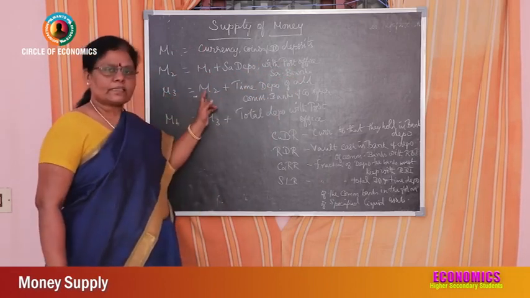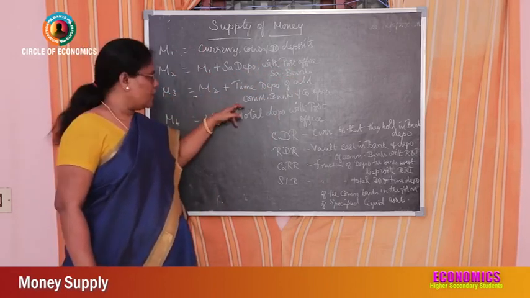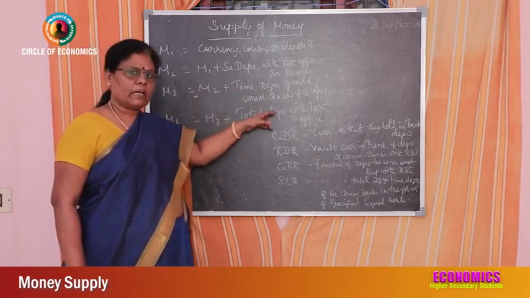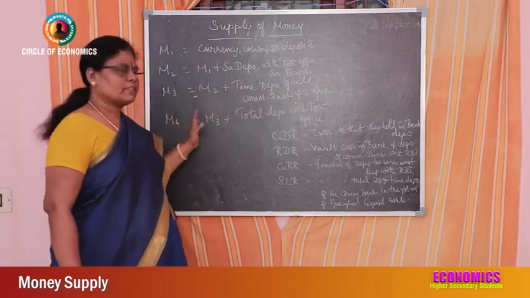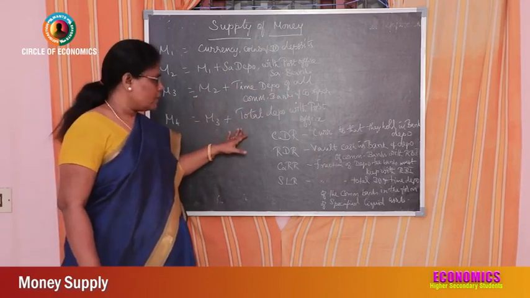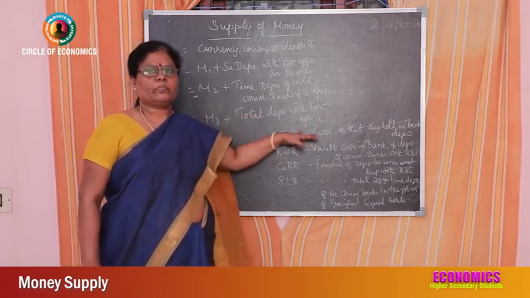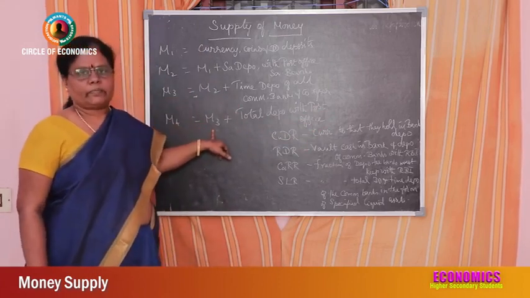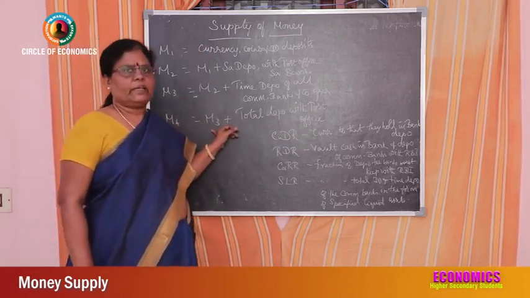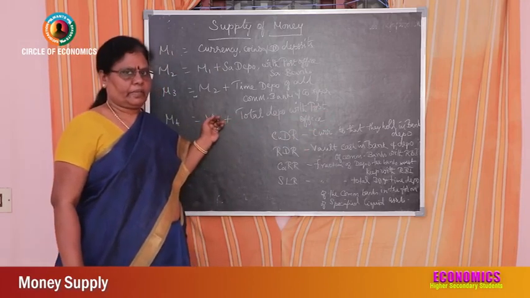M3 stands for M2 plus time deposits of all commercial banks and the cooperative banks. And M4 stands for M3 plus total deposits with the post offices. These are the 4 different forms of money supply published by the Reserve Bank of India.